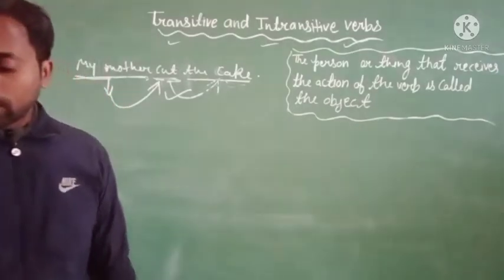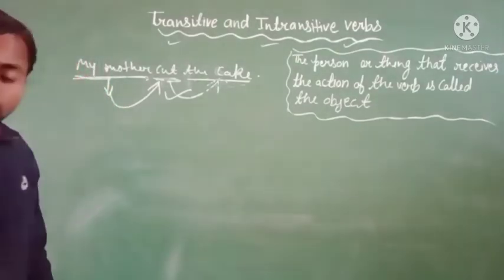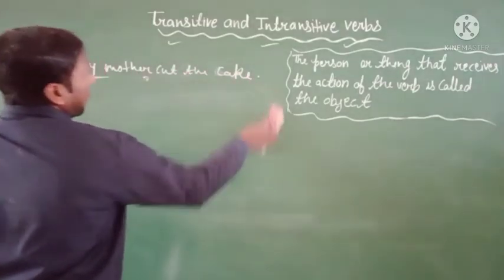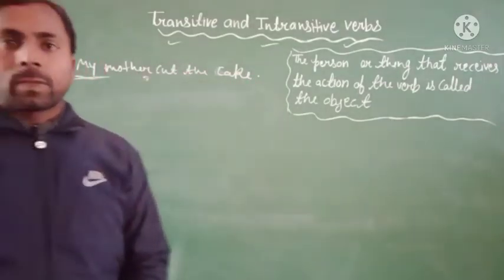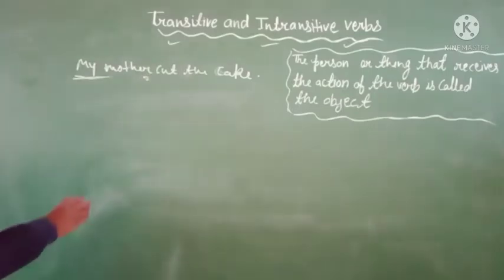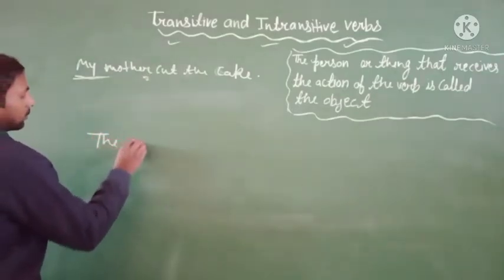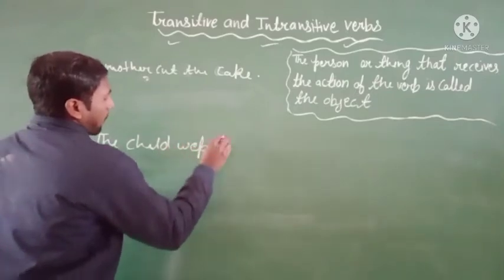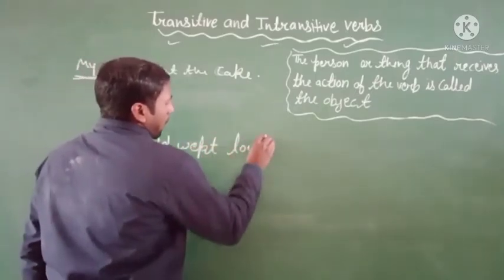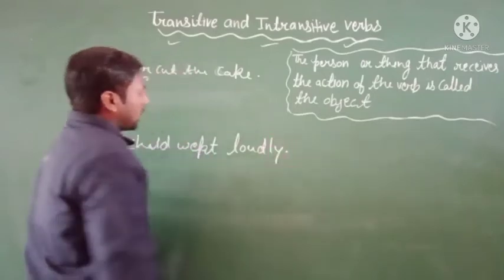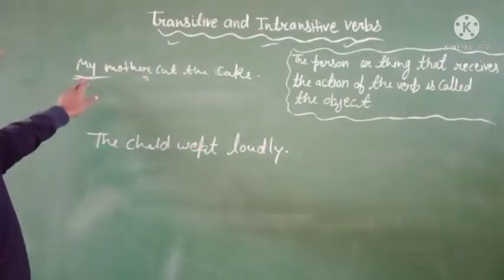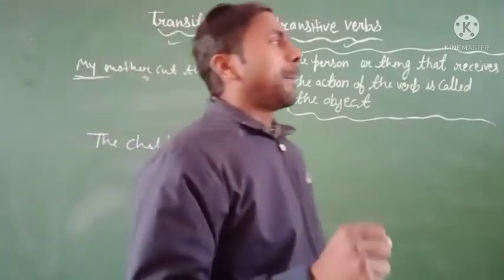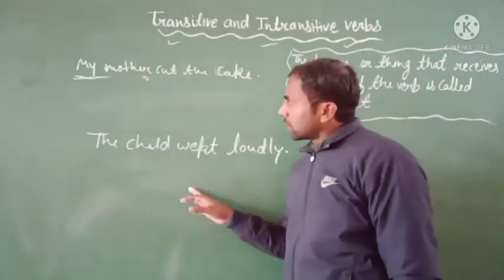Okay, so listen carefully. You can see here: the child wept loudly, and my mother cut the cake. There are two examples on your board, so you can see easily.